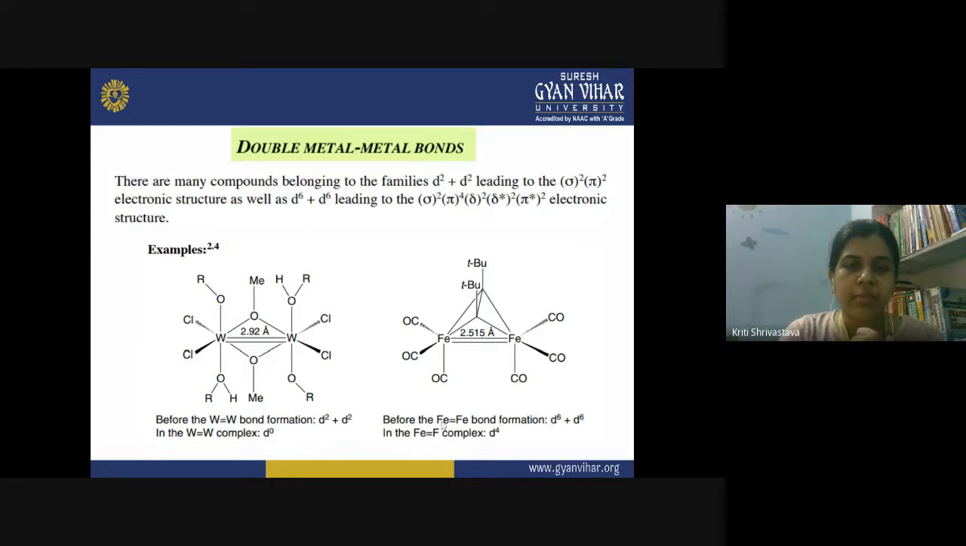So in this manner, you can see the diagram here. The double bond length is 2.92 angstrom between the two tungsten and 2.515 angstrom between the two iron. So you can see easily that they are not dimers, because they are not exactly two equal fragments attached together. You cannot call them dimers, but yes, they are bimetallic complexes containing the double metal-metal bond.